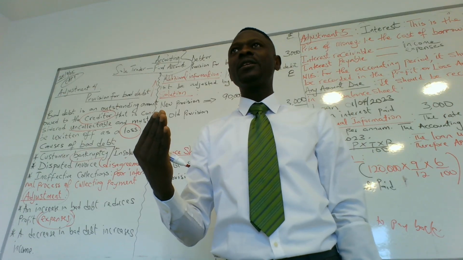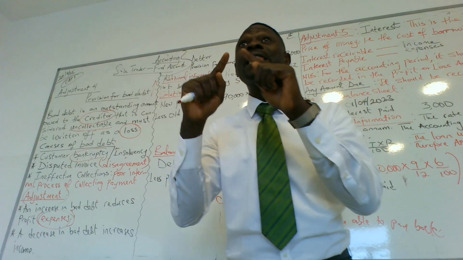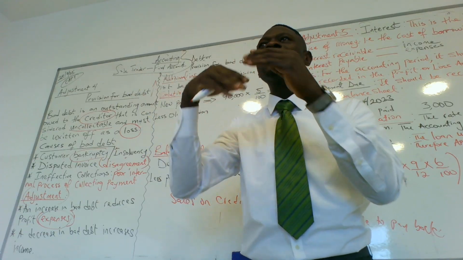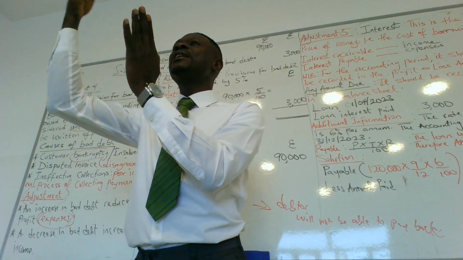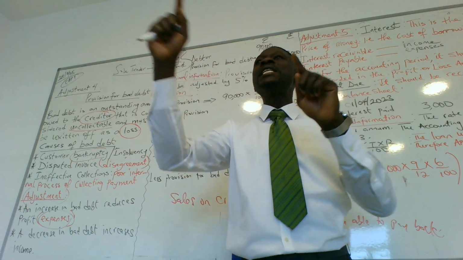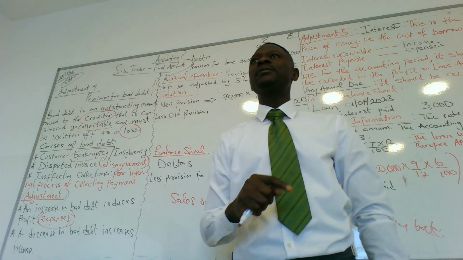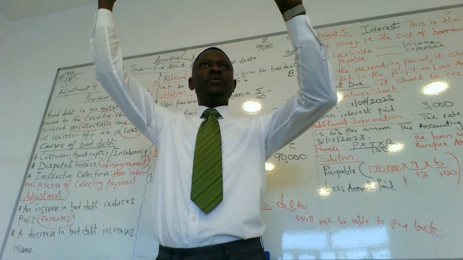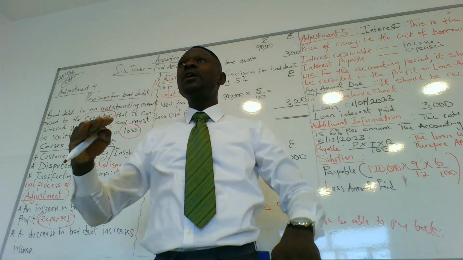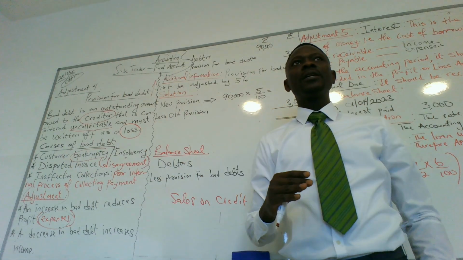Does it make sense or not? There is adjustment on provision for bad debt. If your bad debt increases, it means your expenses are increasing, and if your expenses are increasing, it simply means your profit is dropping. So there's an inverse relationship between profit and expenses. If expenses are increasing, profit is dropping. If expenses are dropping, profit is increasing. Inverse relationship. Do we get that?